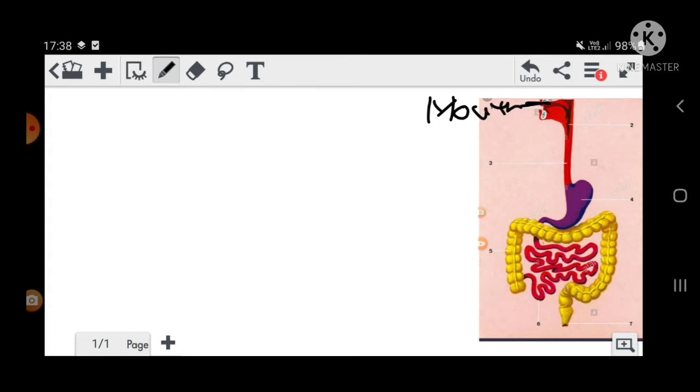Food I have taken in the mouth. Now, in the mouth we have teeth and tongue. With the help of the teeth and tongue, we crush these food materials. Then in the mouth only there is a gland, that is what? Salivary gland.